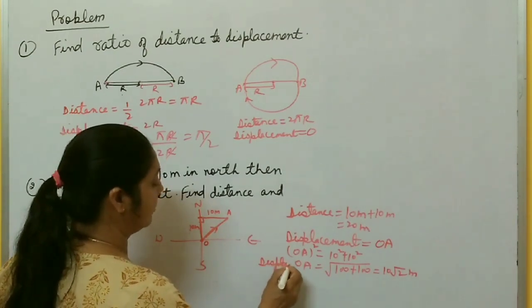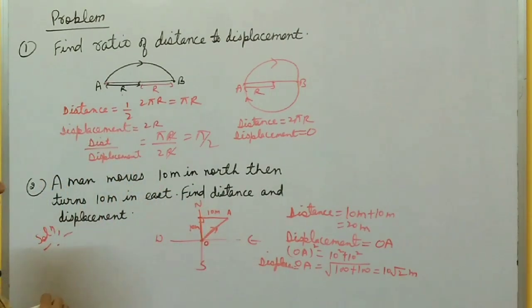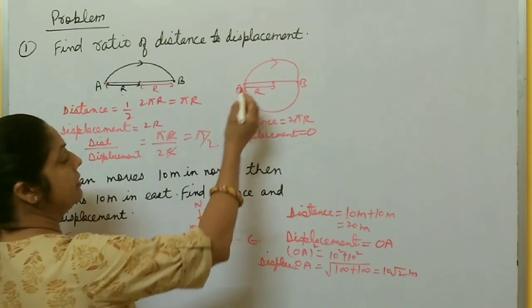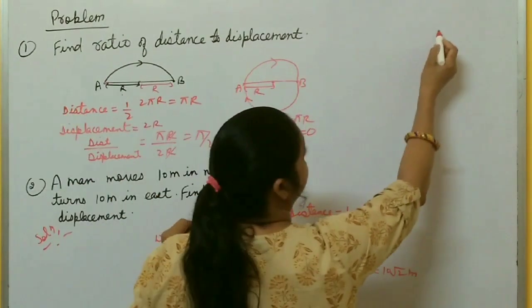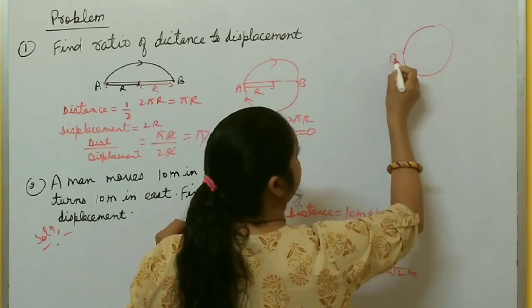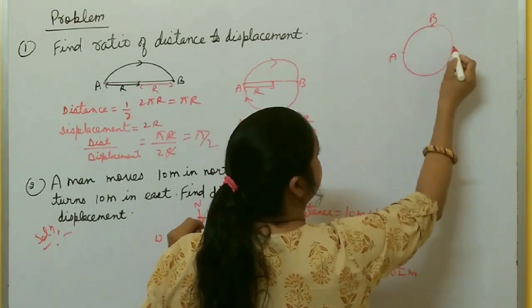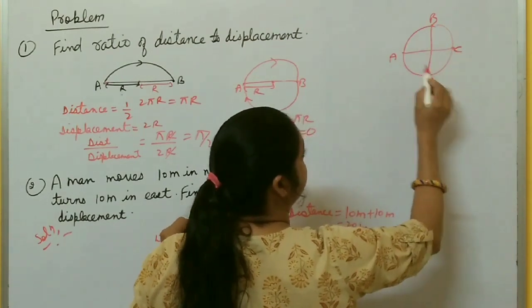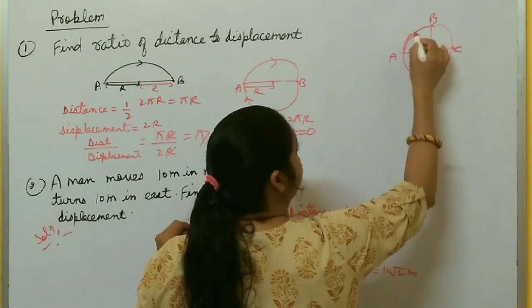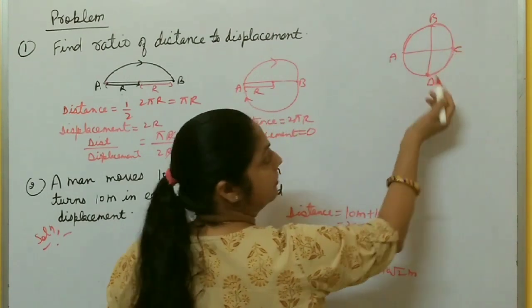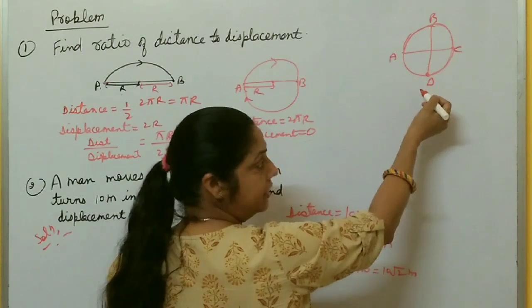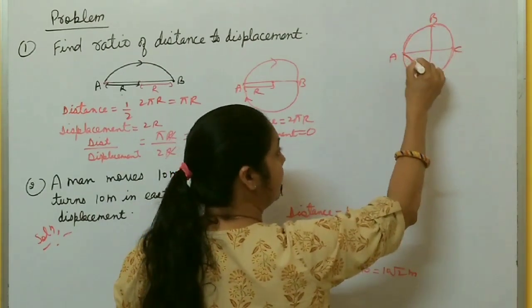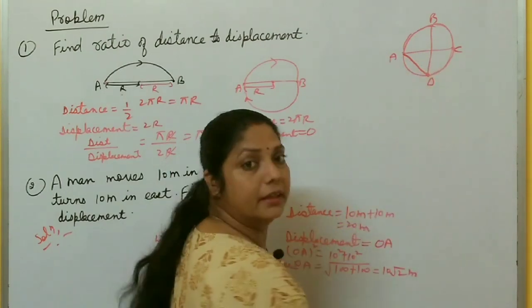In this way, you calculate problems based on distance and displacement for half cycle, for full cycle, for 3/4 cycle. Suppose the circle is like this one. Initial position is A, it reaches B, then C and then D. So final position is D. Here you can calculate distance A to B, B to C, C to D, which is 3/4 of the circumference of the circle, and AD is the displacement.